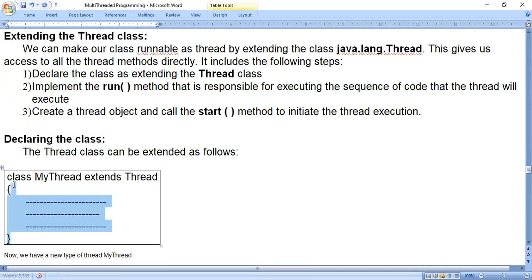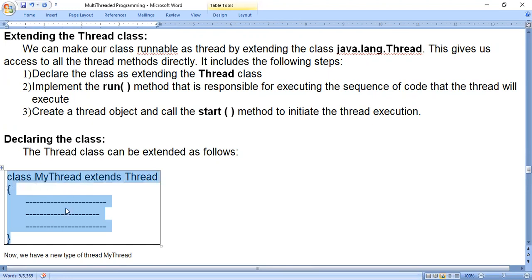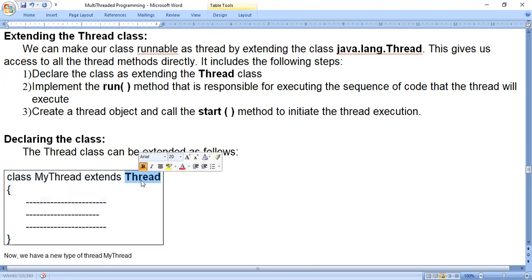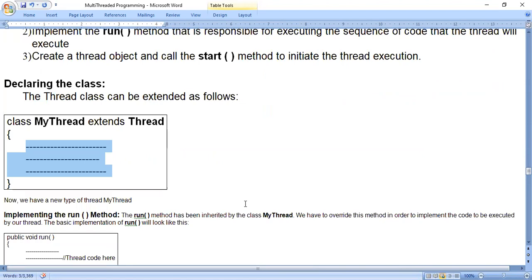So this is how we create a class, and this class we can now call a thread class, because I say class MyThread extends Thread. So Thread becomes the superclass and MyThread becomes the subclass. Inside this we have to write the code.